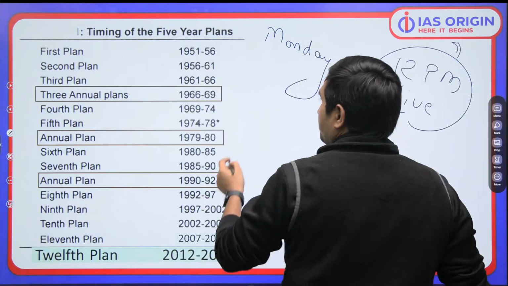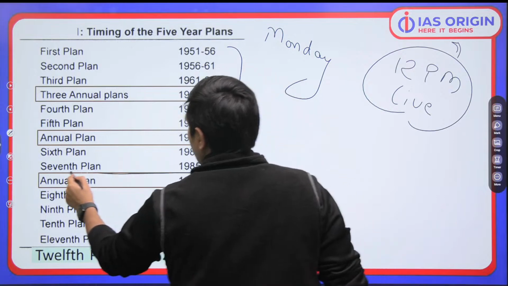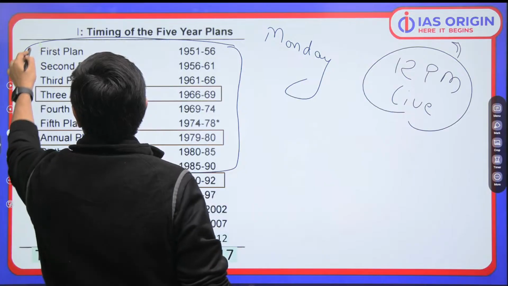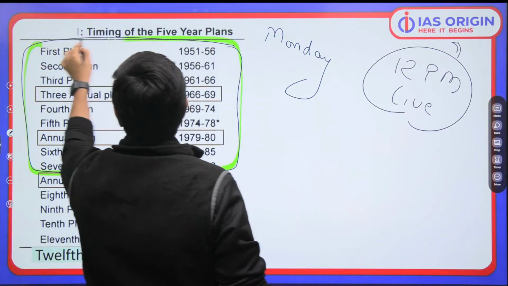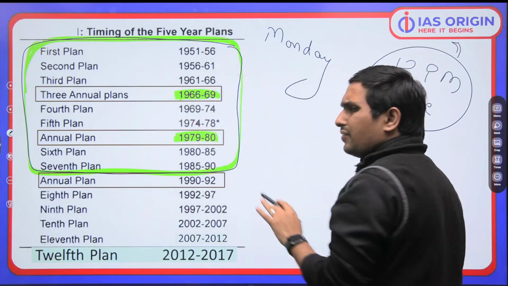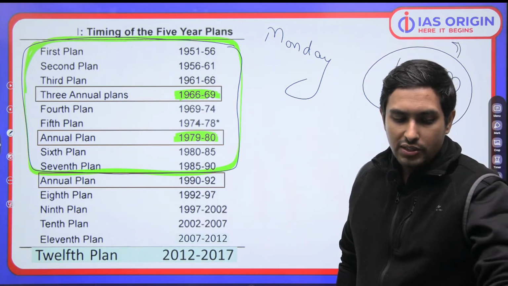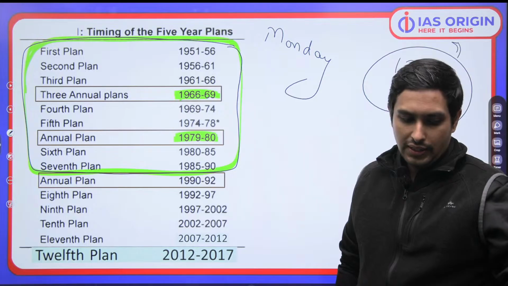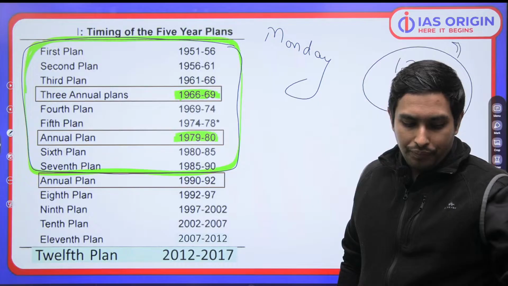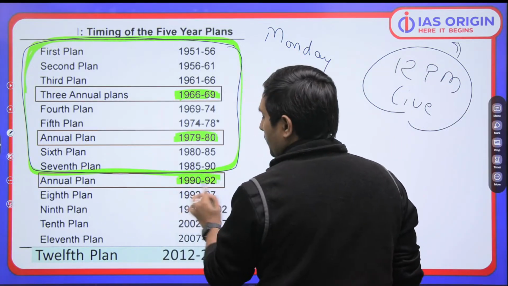So on Monday, we did the first 5-year plan, second 5-year plan, third, fourth, like this. And we came till here. We have covered this much in the Monday class. I talked about the period when there was no 5-year plan and all these things we have covered. So in case you guys have missed it, I would really request you guys to watch that session once again so that you have wonderful clarity on that. ठीक है, उसको जाके एक बार देख लो. That is what I would suggest you guys. And that is also going to be very much important. And today we are going to talk about the period when we have no 5-year plan.